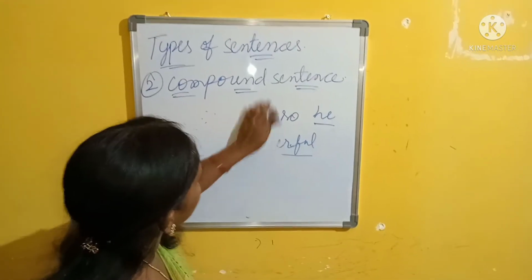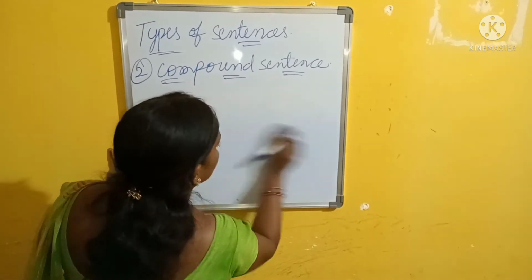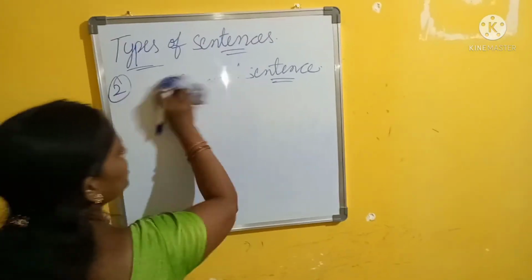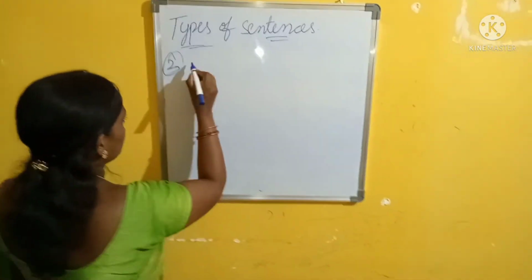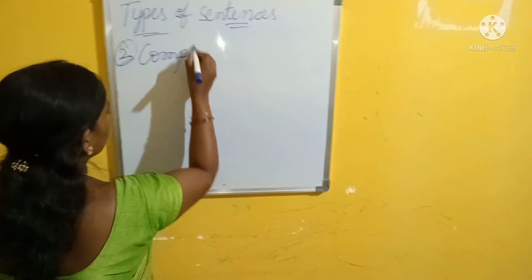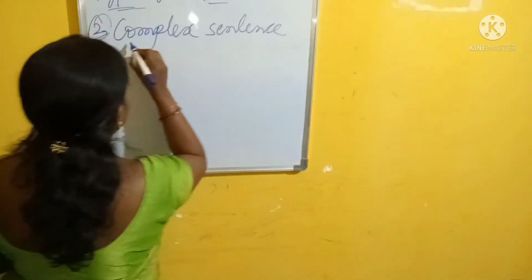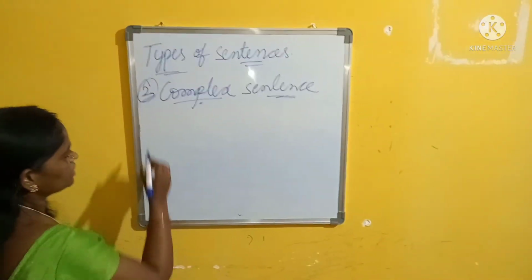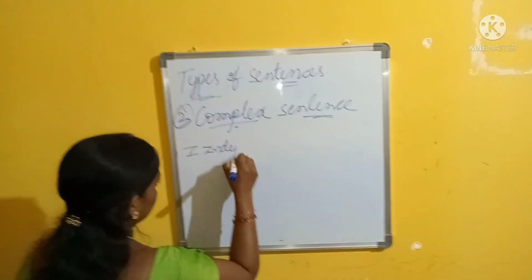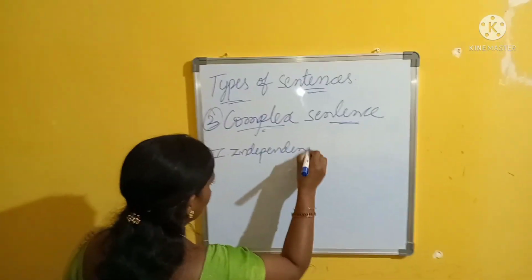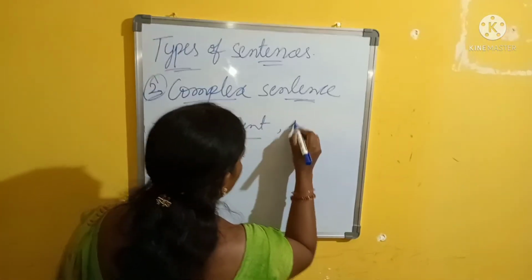What is a complex sentence? A complex sentence must have one independent class and one dependent class.